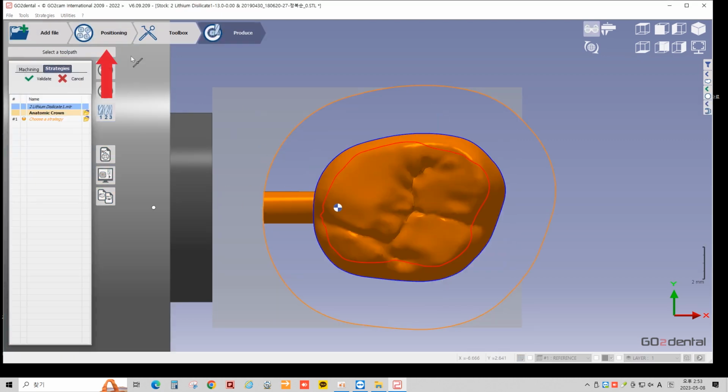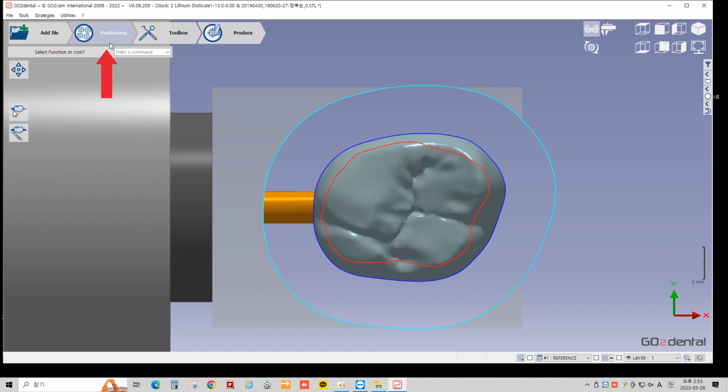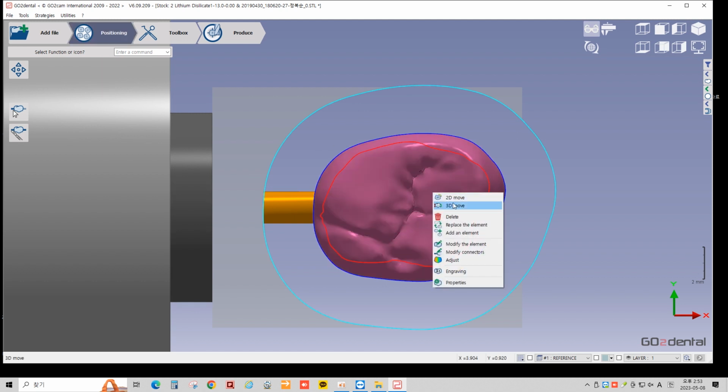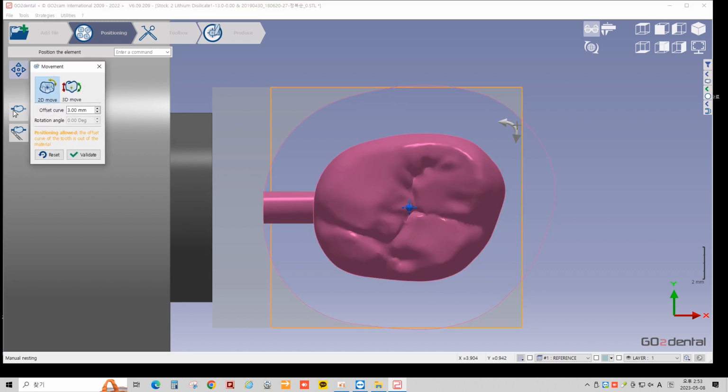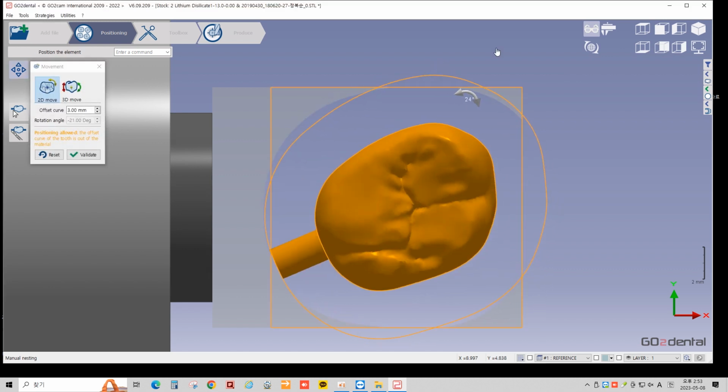Software automatically brings us to Produce menu. To do nesting and change connector type, please go to Position Work menu. Now, right-click on Crown Design and select 2D menu to rotate. You can rotate by click at arrow.